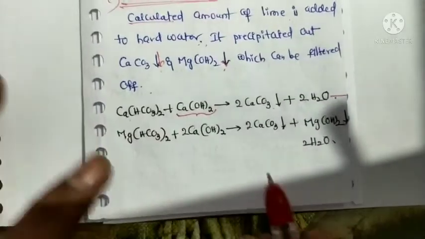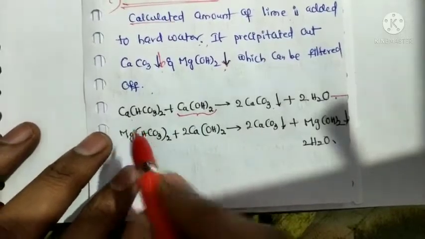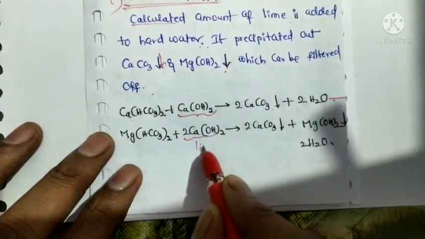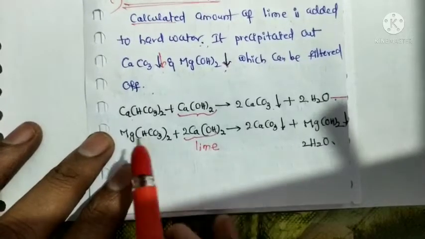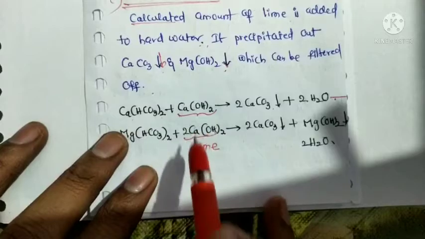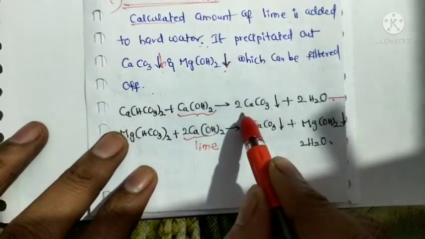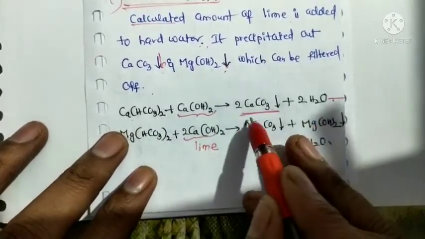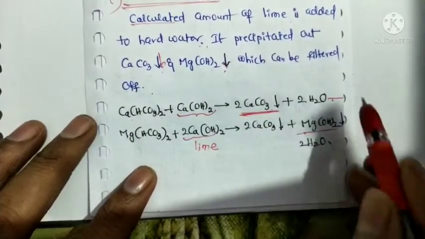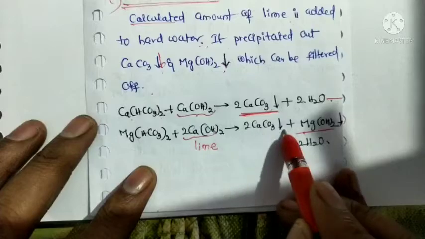What is the reaction here? Calcium hydroxide is called lime. Calcium bicarbonate and magnesium bicarbonate react with lime to form calcium carbonate and magnesium hydroxide.